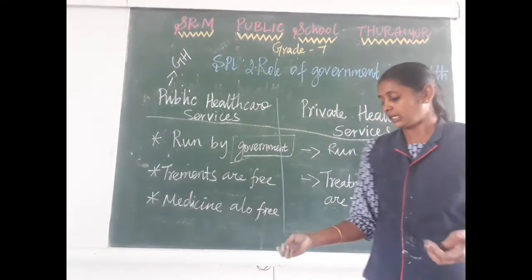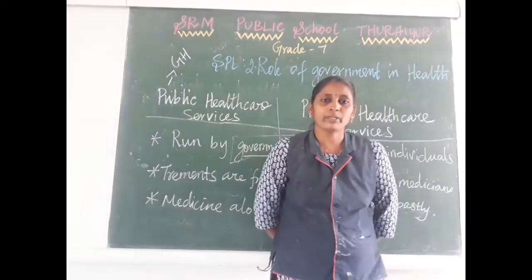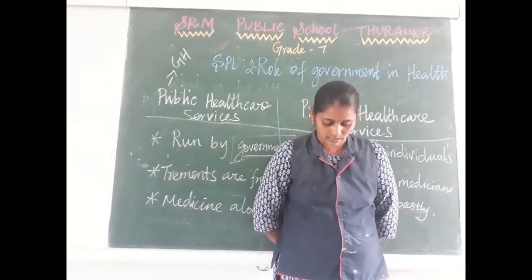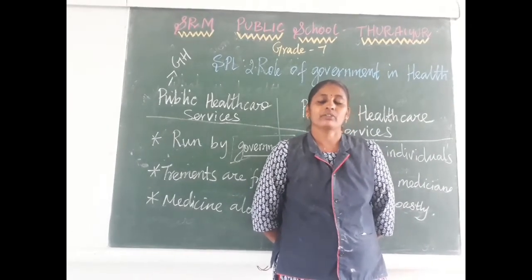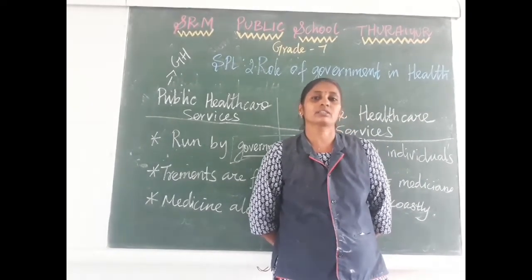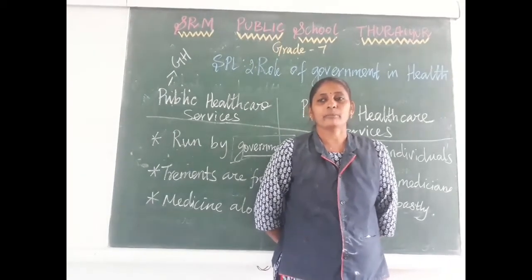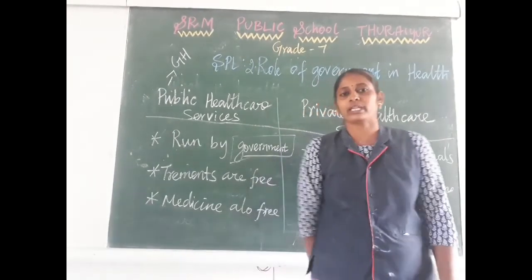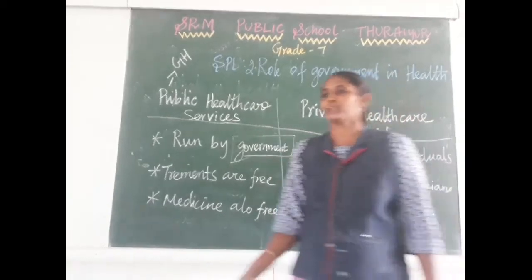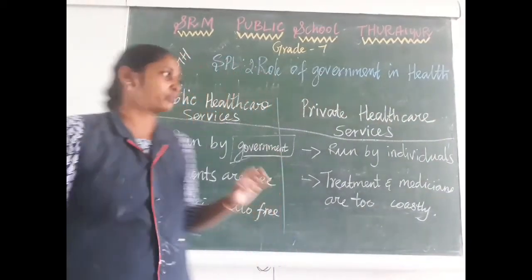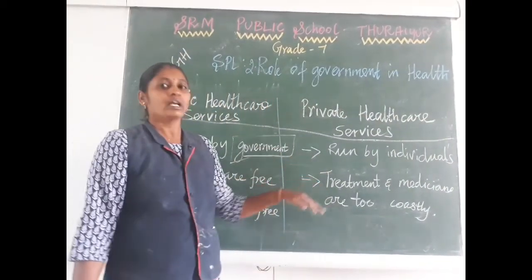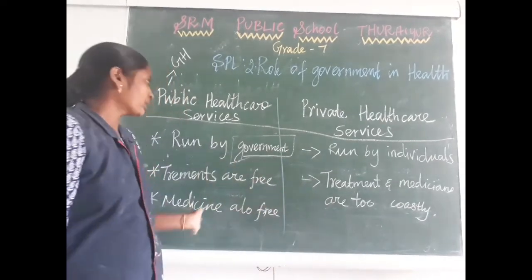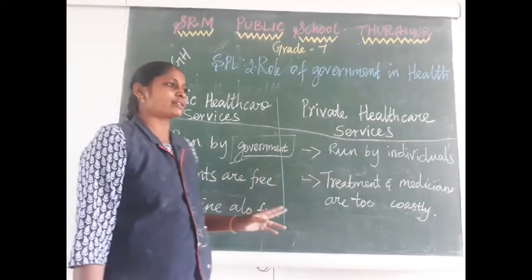So in India, are all the people able to get healthcare facilities? Do we have equality in healthcare? No. Why? Because the number of private hospitals is more than government hospitals. Private hospitals we can see in urban areas only, but government healthcare centers we have in villages also.